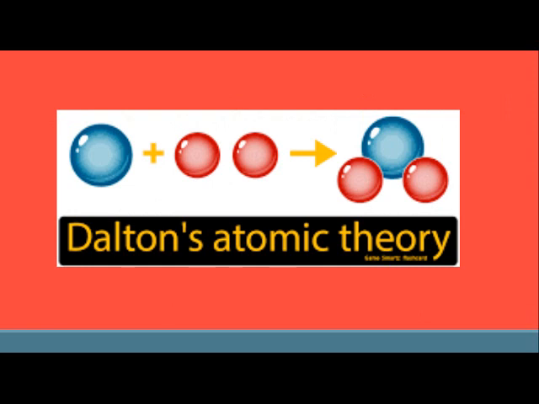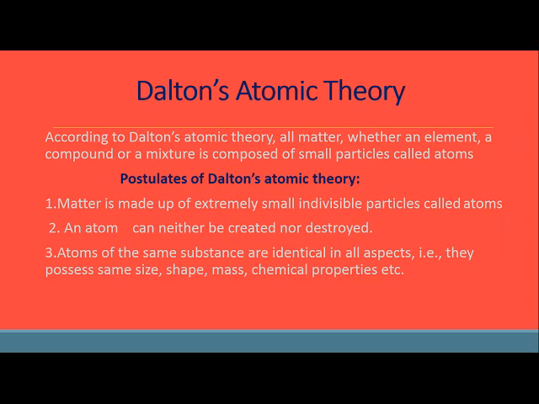There were many scientists who came up with different concepts regarding atoms' behavior, and children, it was Dalton who put up an atomic theory in which he proved all his points to be perfect. So, Dalton's atomic theory.